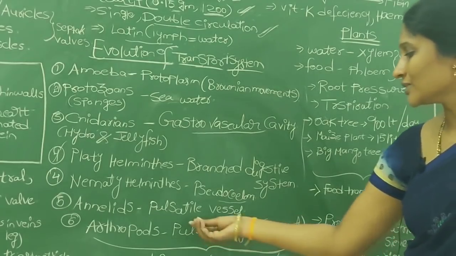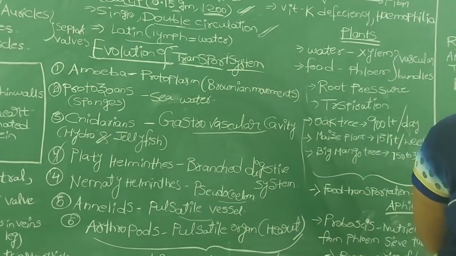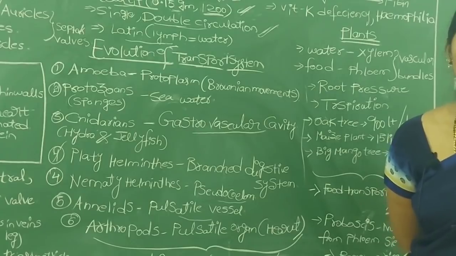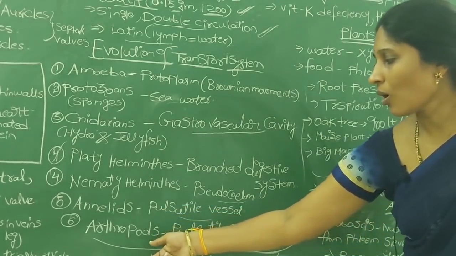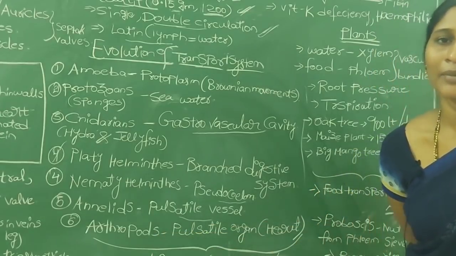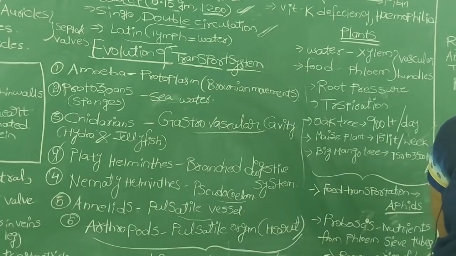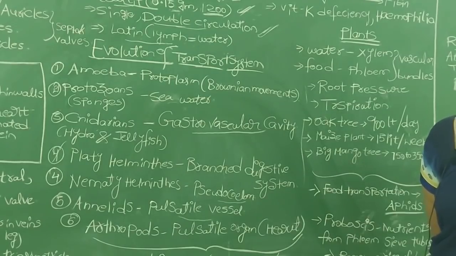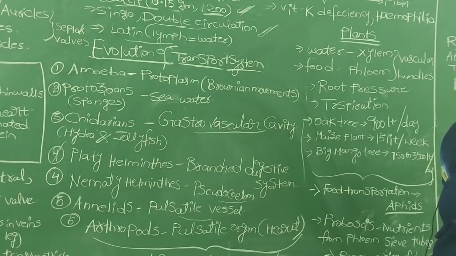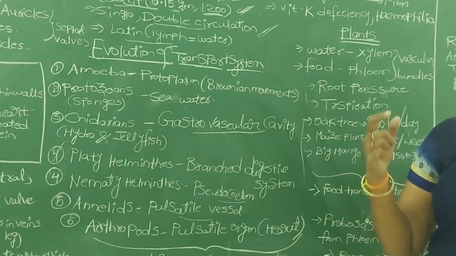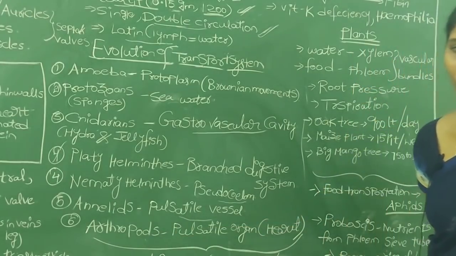Most often it is asked in which phylum or group of organisms the pulsatile vessel was first developed: in Annelida. Okay, the next one: all the insects come under which category? The largest phylum in the animal kingdom, arthropoda. Even ants, butterflies, cockroaches, everything you see in your surroundings, all insects come under arthropoda only.